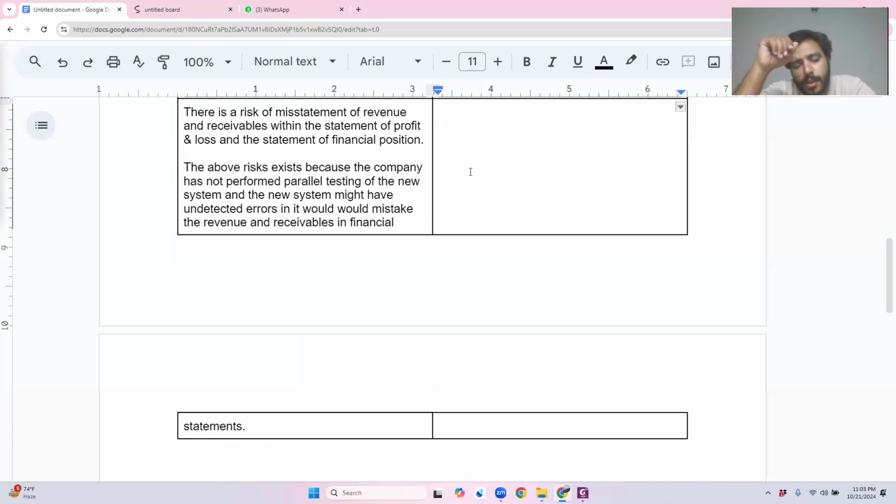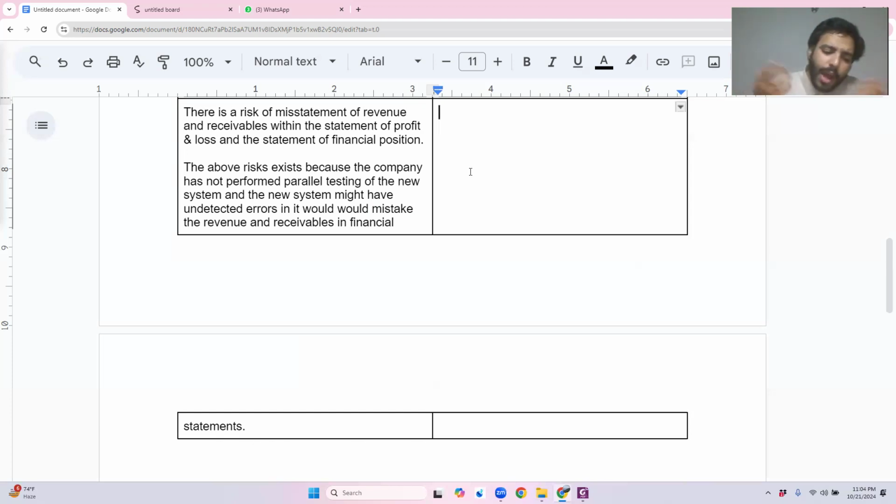Let me give you another example. Can I ask the management to give me some kind of breakup? No. What type of breakup are you asking for? This is a system we are talking about. What is the most appropriate practical way to check on a sample basis? Try to understand how a student has to think about responses. You should be able to develop the responses out of thin air in your own mind. How do you do that?